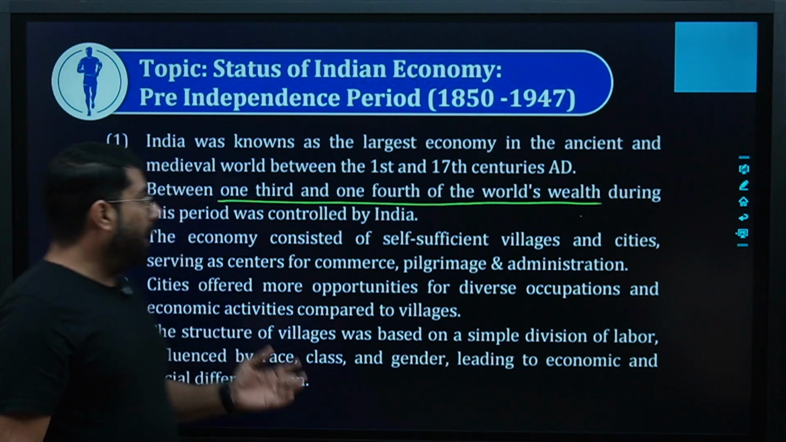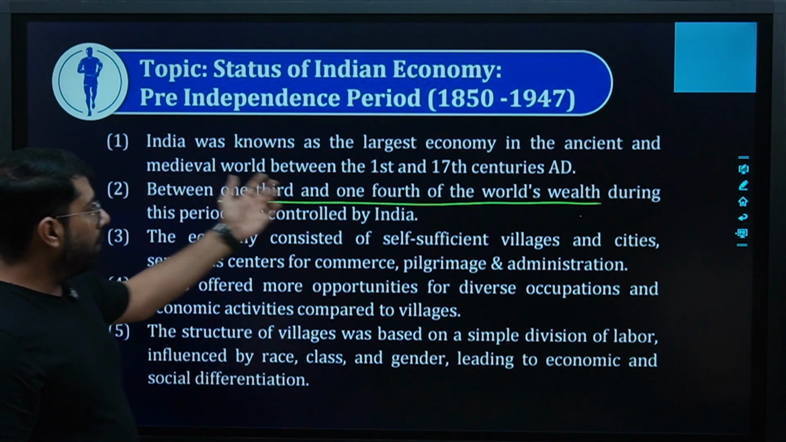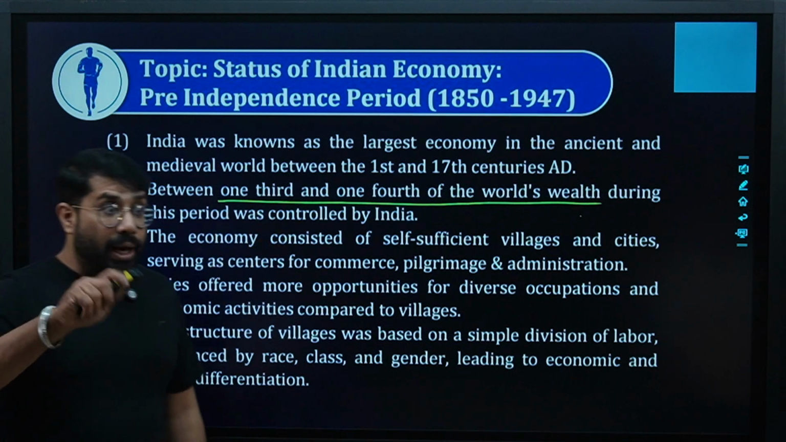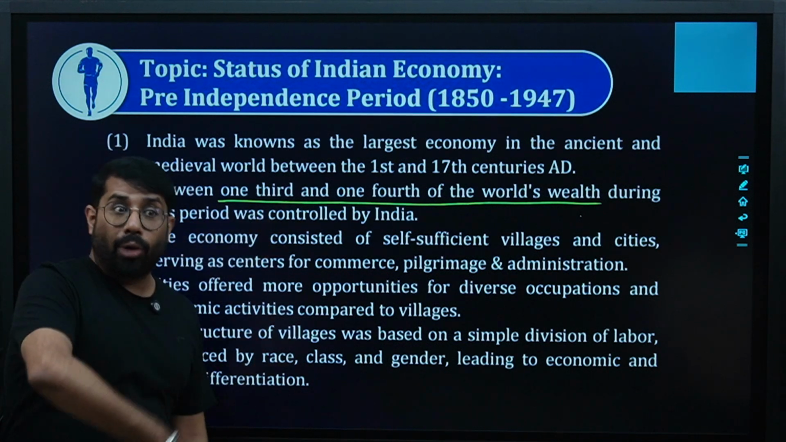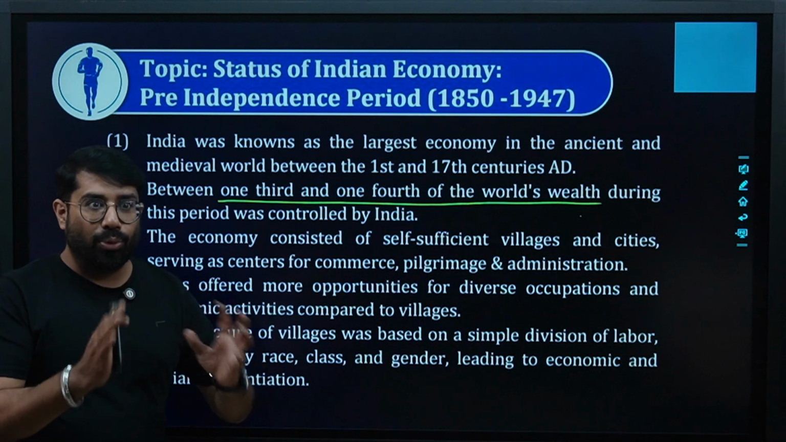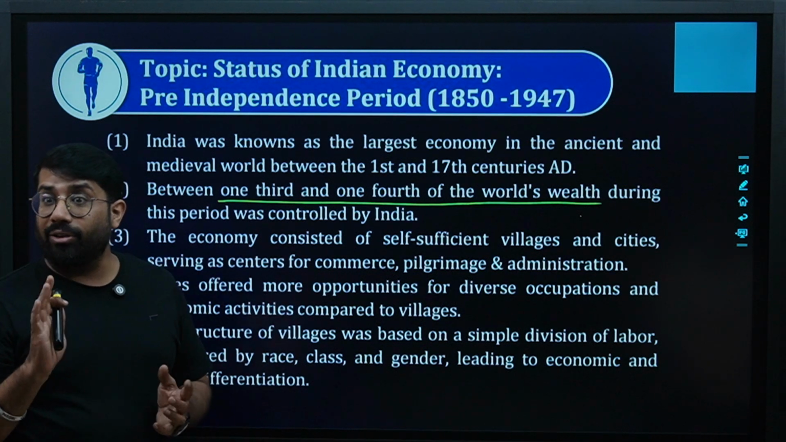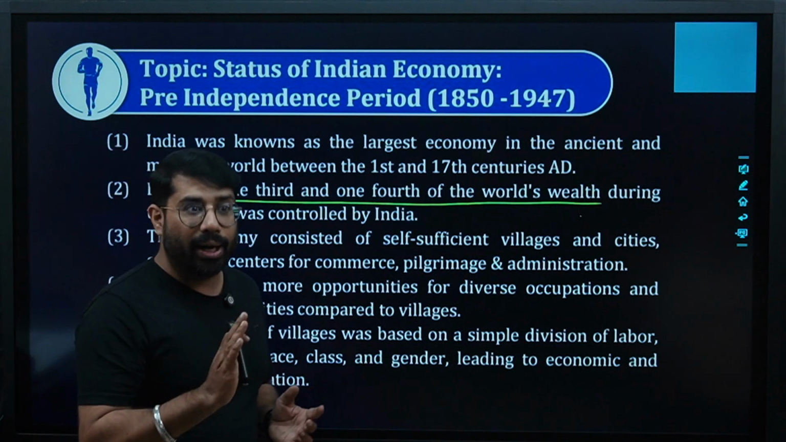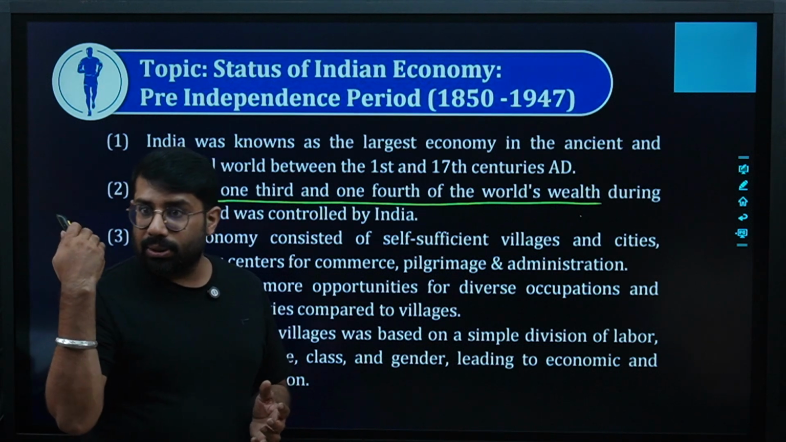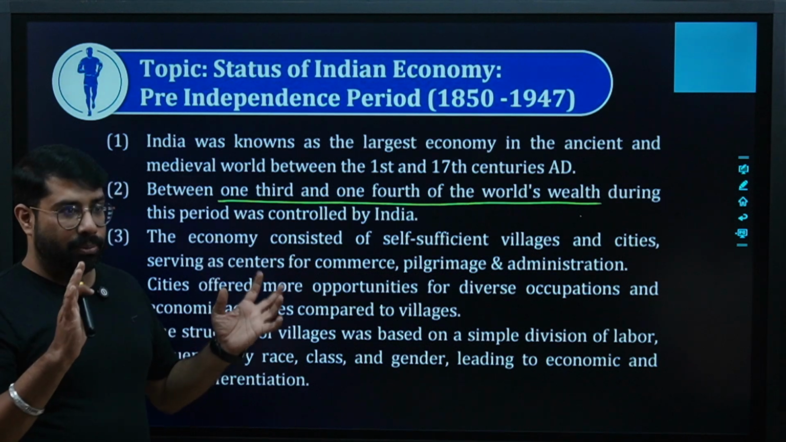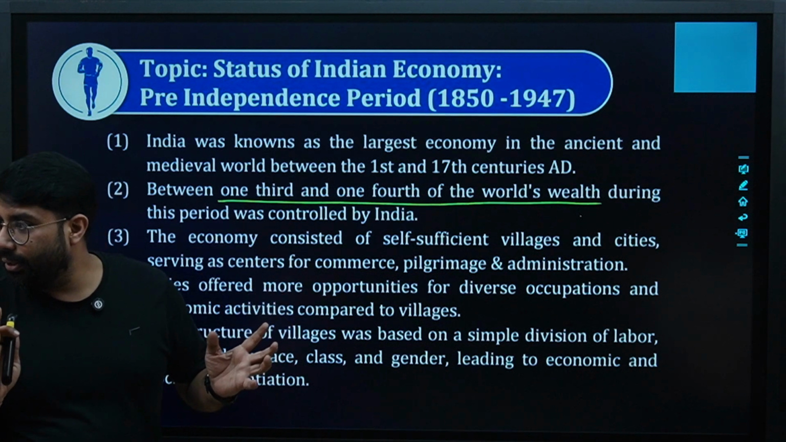Getting a point. Between one-third and one-fourth of the world's wealth during this period was controlled by India. Try and understand. Of the whole world, I'm saying one-fourth of the wealth of the world was controlled by India. 25% of the wealth was with India at that time. When the Britishers went away, they took everything with them. Are you getting a point? Yes or no? Yes.